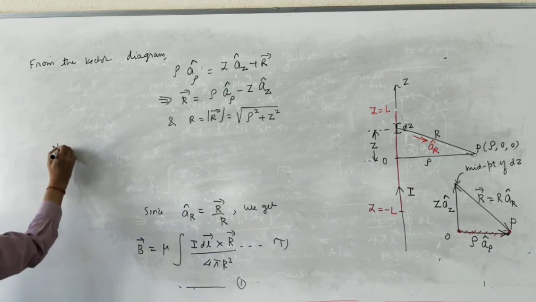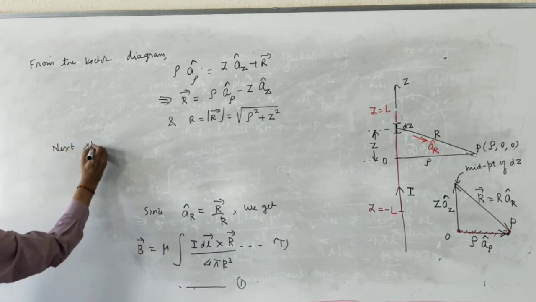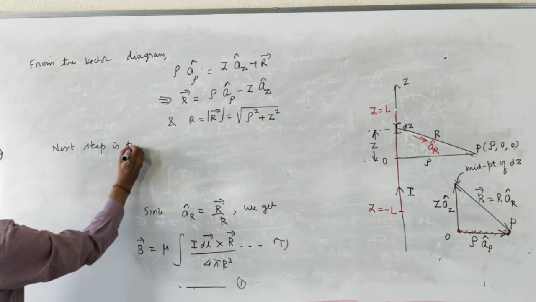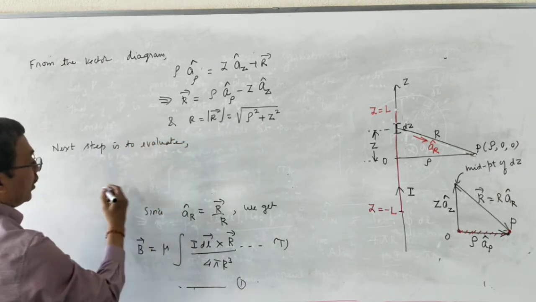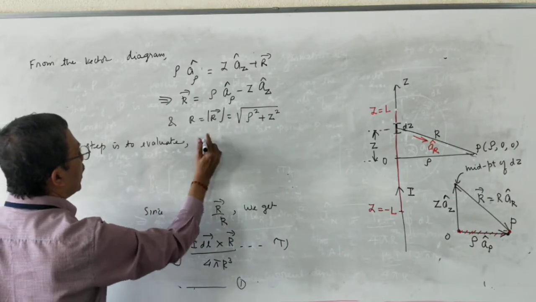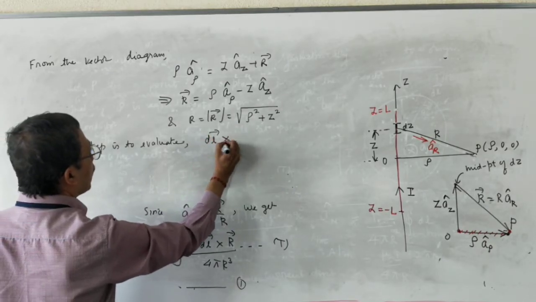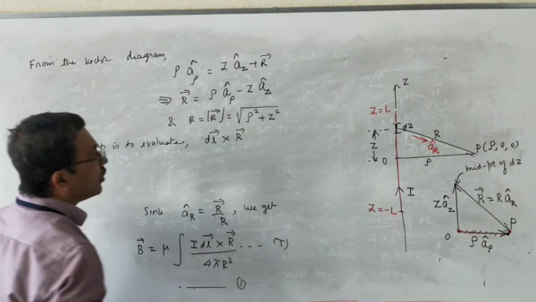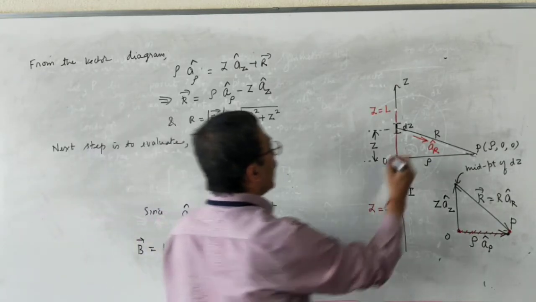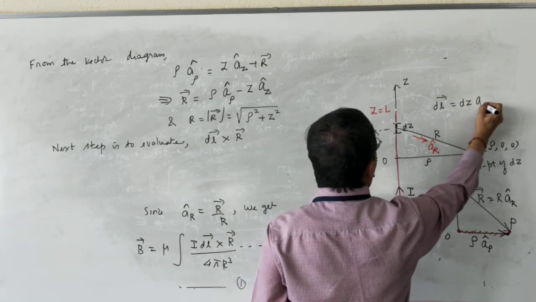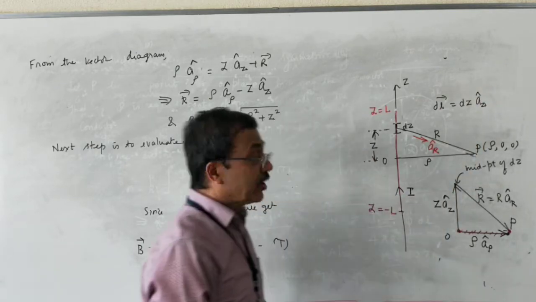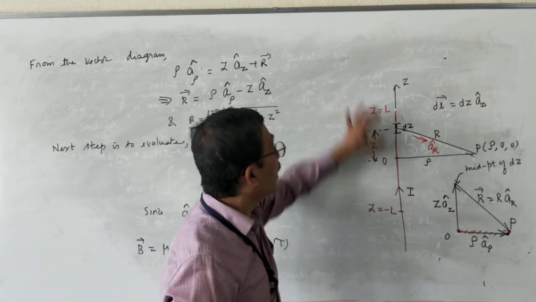Next step is to evaluate vector dl cross vector r. What is vector dl? Vector dl is nothing but dz into az cap, because the current element is located on the z axis.